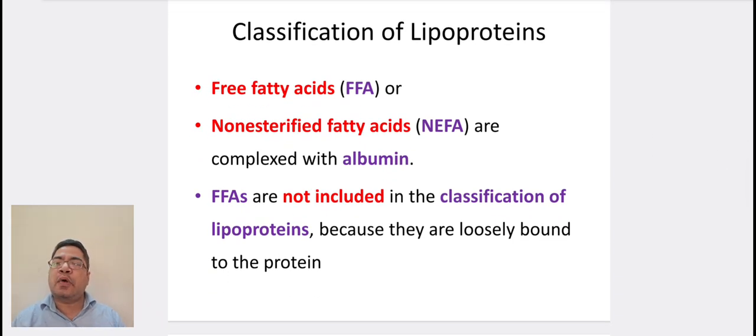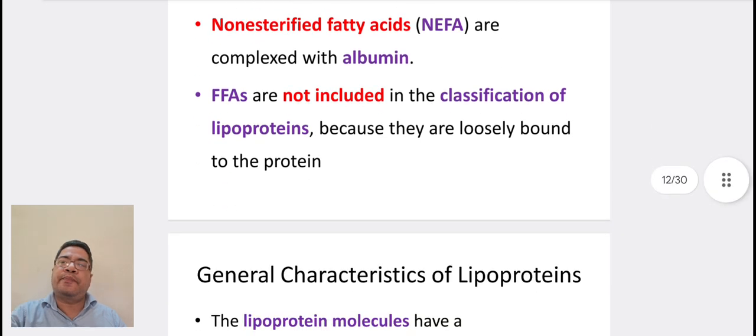Free fatty acids, or non-esterified fatty acids, are complexed with albumin. FFAs, that is free fatty acids, are not included in the classification of the lipoproteins because they are loosely bound to the protein.